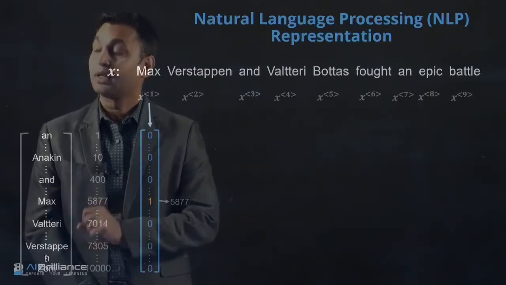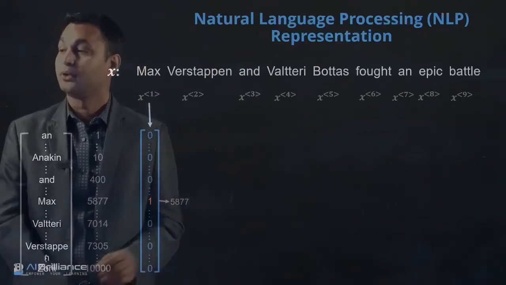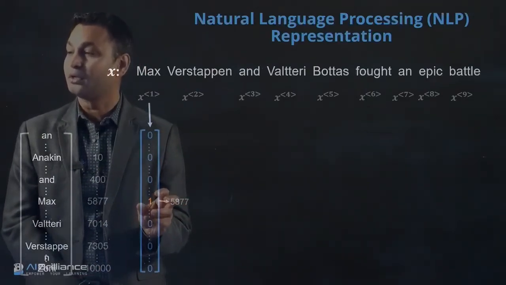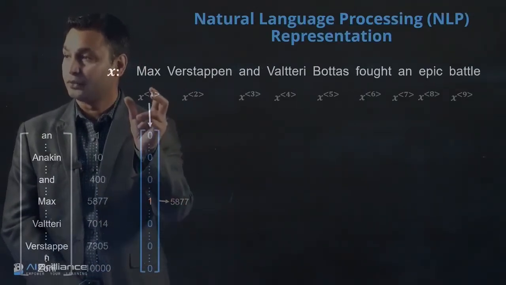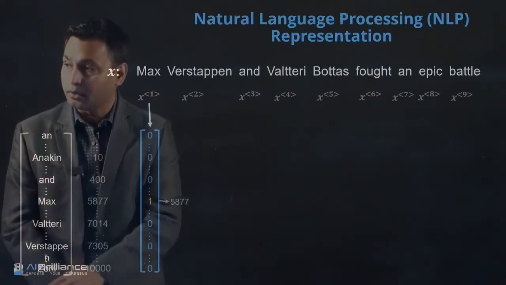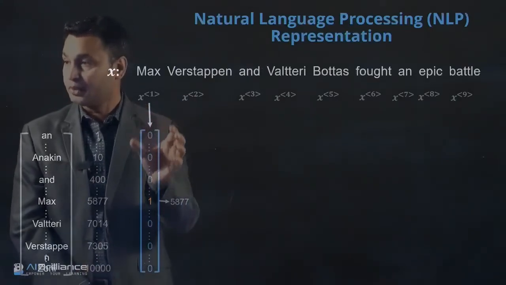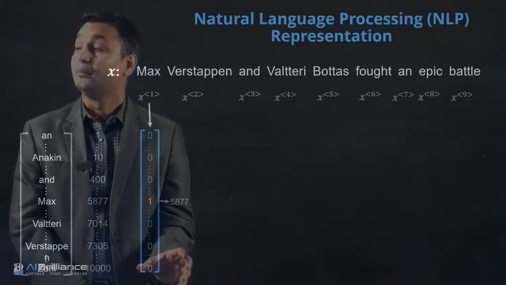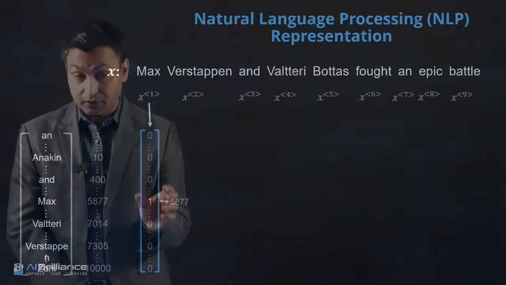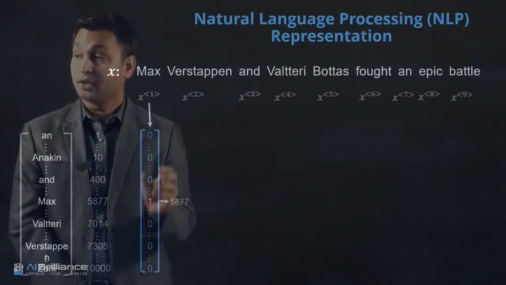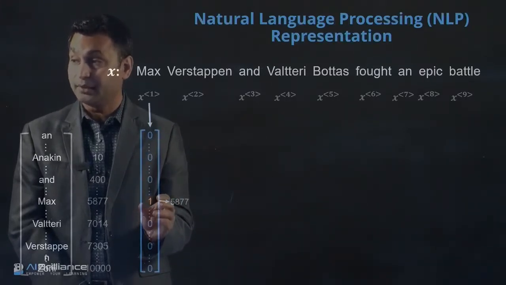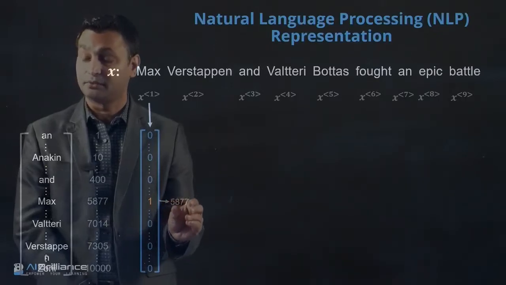This is why we call it one-hot, because only one is switched on, or becomes hot, for a specific word among all the words in the dictionary. So this becomes the representation for Max: a 10,000 element vector where everything is 0 except the element at the 5877 location.